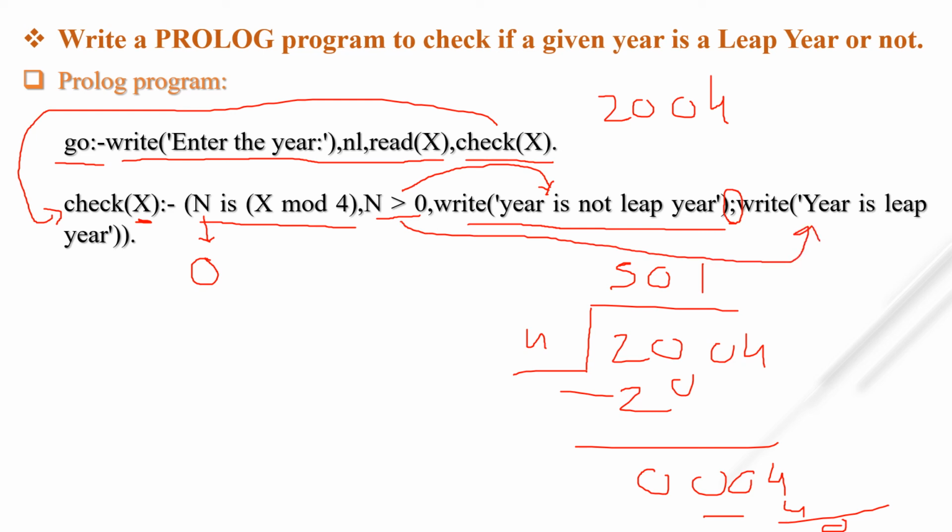Okay, N is not greater than 0, it is equal to 0. That's why this condition is going to be false. So this is not going to be printed. This is going to be printed here: is a leap year. You can also write write X here, then what will be printed? 2004 is a leap year. Okay, let's see the output of GNU Prolog.